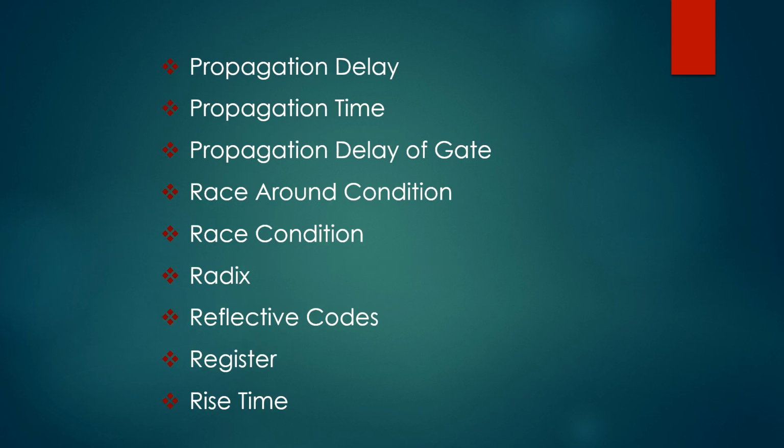Next one, propagation delay. A propagation delay is the time required to change the output after application of the input. Next one, propagation delay of gate. The propagation delay of a gate is basically the time interval between the application of an input pulse and the occurrence of the resulting output.